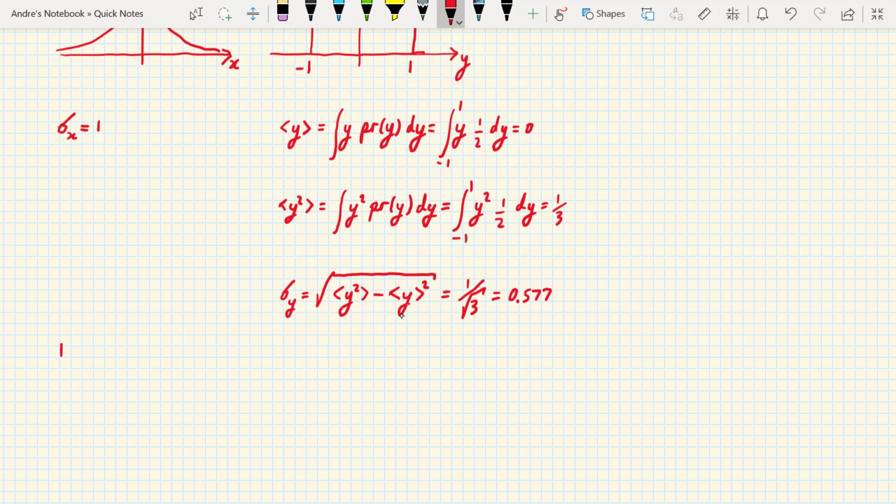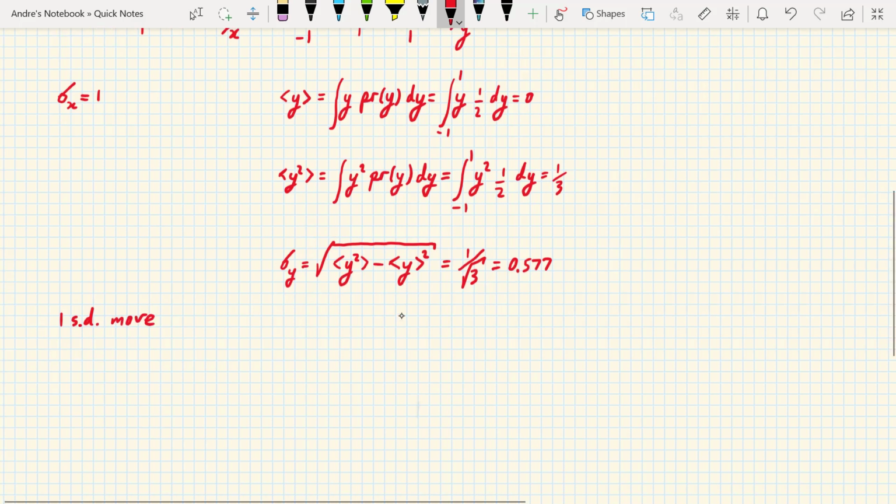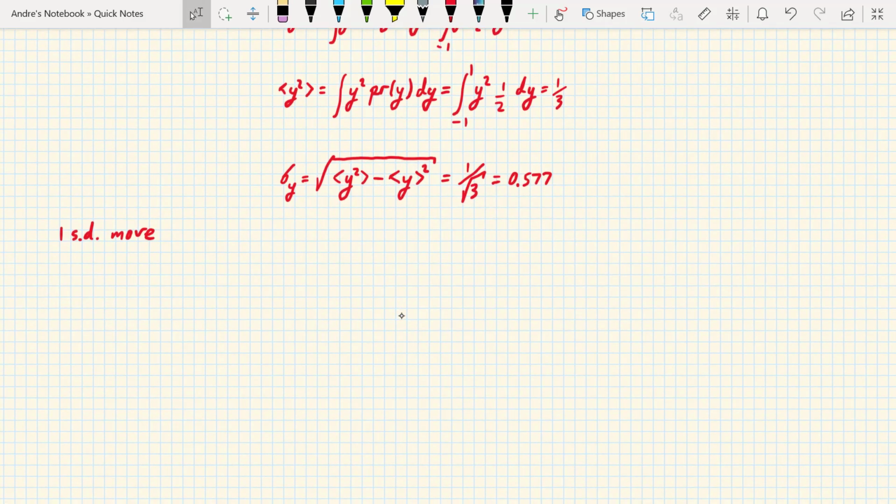Now let's consider the probability that x is greater than 1 standard deviation above its mean. Well, we know from high school that the probability that x lies within 1 standard deviation is 0.68. So the probability that x is greater than 1 or less than -1 is 1 minus 0.68.